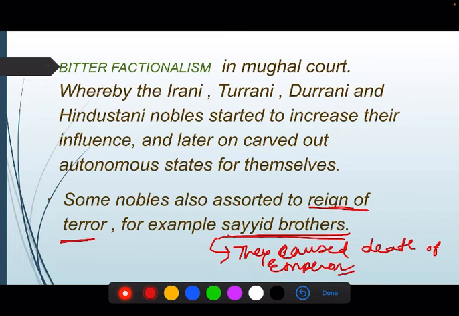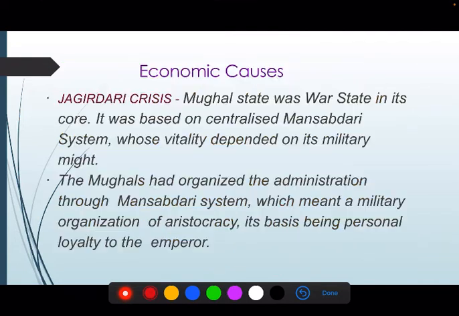And this made other nobles very insecure. The emperor also became insecure: if the emperor of the empire is not safe, then how can other nobles remain safe, right? So this was also the reason why the Mughal empire became weak.